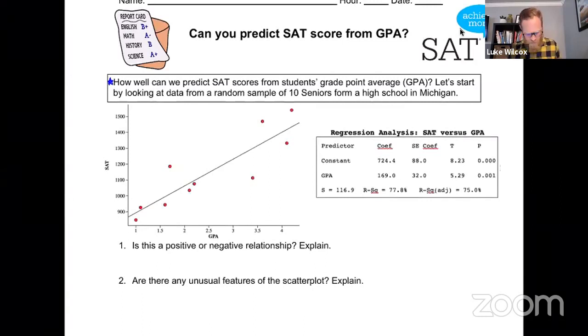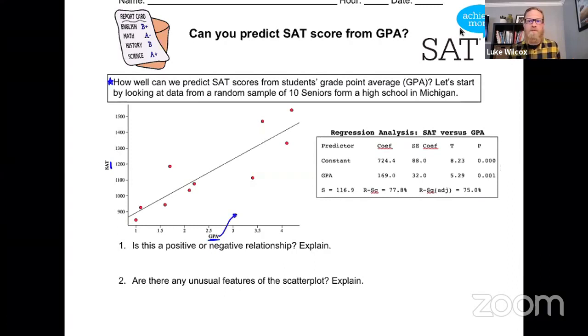So let's look at each one of the variables. The first variable is GPA. The second variable is SAT score. And the first thing we want to recognize here is that each one of those variables is a quantitative rather than a categorical variable. So we will only use a scatter plot when we're trying to represent the relationship between 2 quantitative variables. Now, the other thing that we might want to know is which one of the variables is